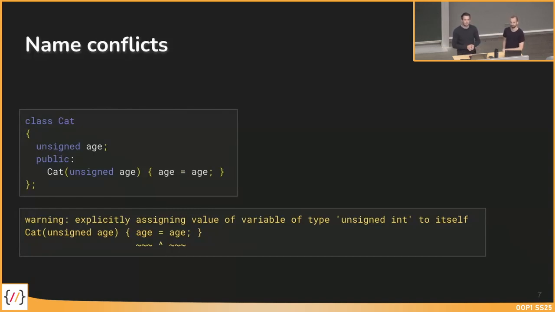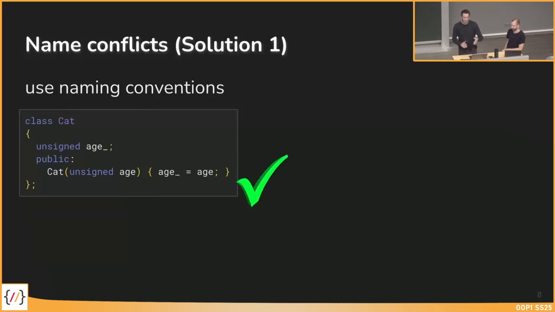Do you have an idea? This is actually a keyword which we want to introduce to you, but there are some further solutions we could use, and we come to this in a minute. Yes, correct, thank you. The first solution could be to use naming conventions, with the member variable as age underscore.